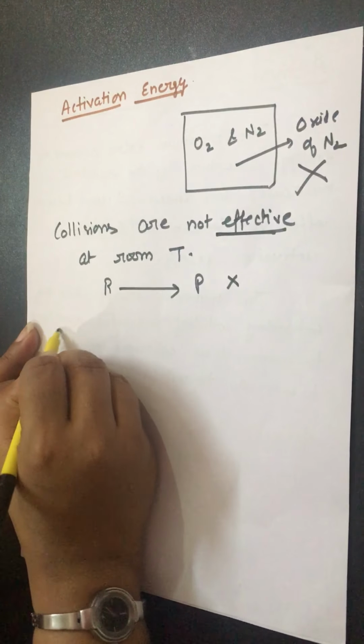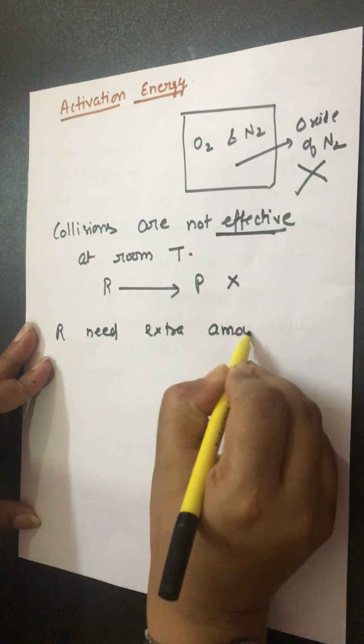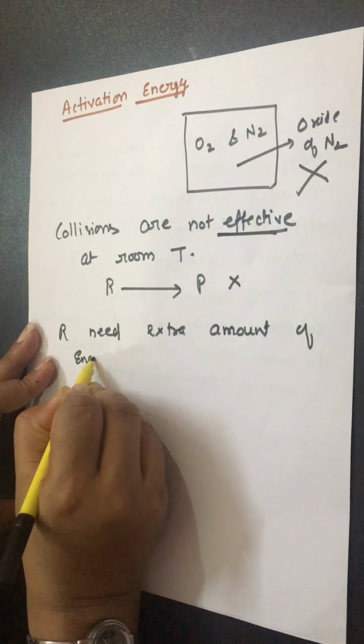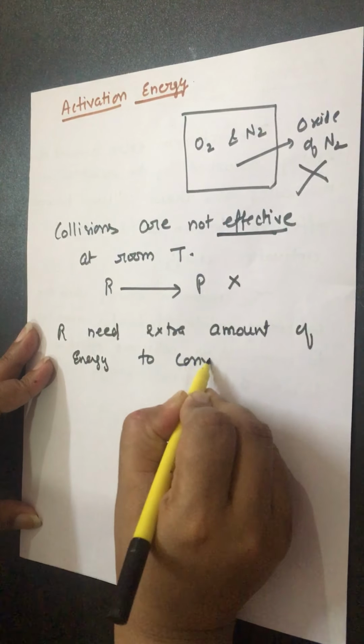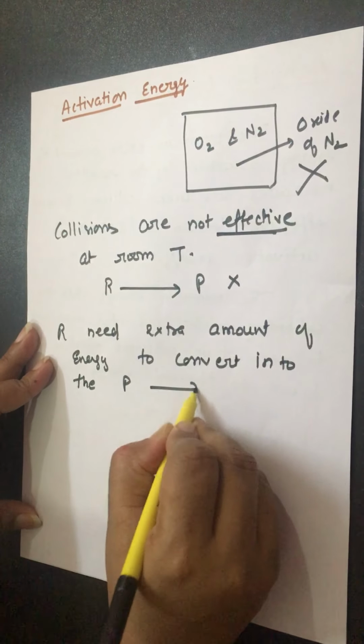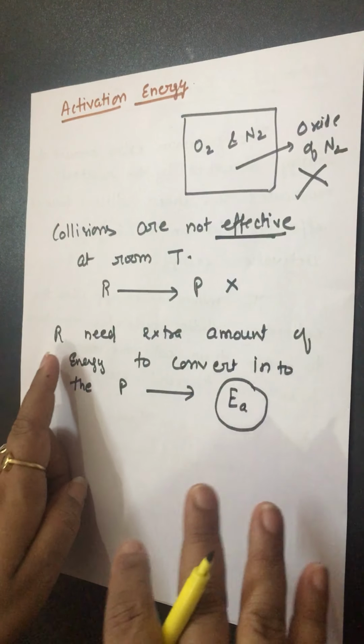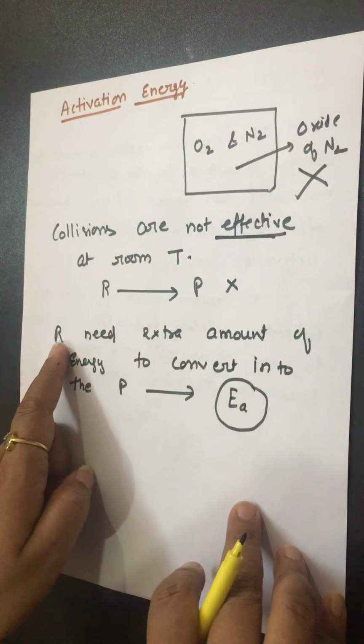It means the reactant needs an extra amount of energy to convert into the product, and this energy is known as activation energy. It means the reactant already has energy. We can't say that the reactant is energyless. The reactant already has energy, but this energy is insufficient to convert into the product. So the reactant requires some extra amount of energy to convert into the product. This extra amount of energy is known as activation energy.